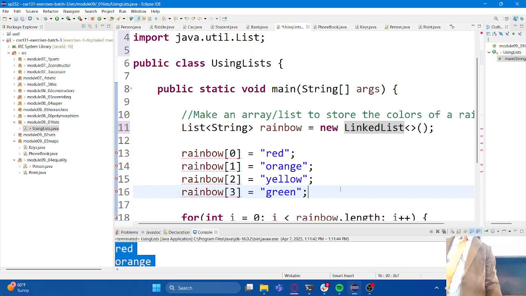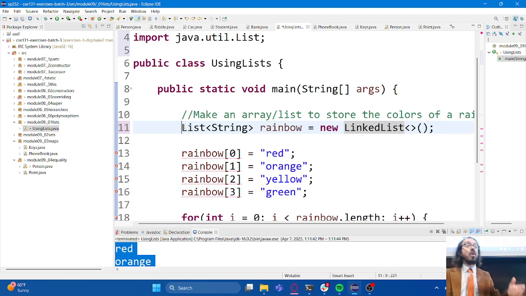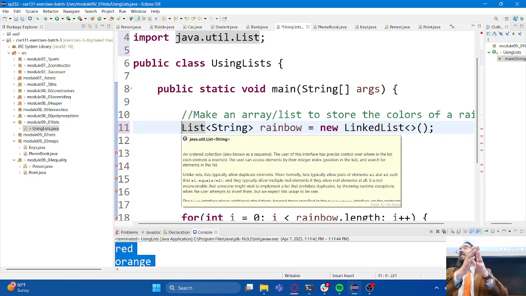When I create a new array, I have to tell it the size. And here I do not. Think about that for a second. That's actually often cited as one of the great reasons to use lists instead of arrays. Unlike arrays, lists start out as having a size of 0 and will automatically grow and shrink when you add things to the list and remove things from the list. Remember, arrays don't do that.